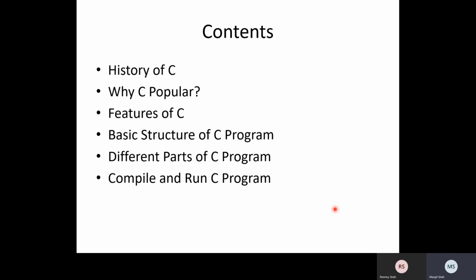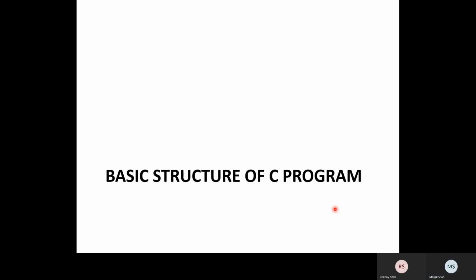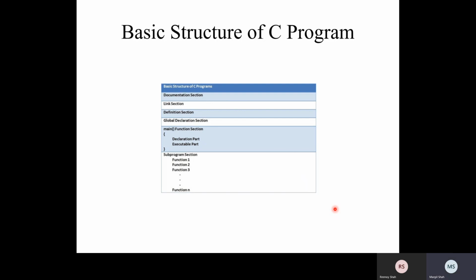Now let us see the basic structure of a C program. So this is the basic structure of a C program. It starts with a documentation section, linking section, definition section, global declaration section, main function, and other functions. You need to remember this flow, or we can say this structure of the C language, in detail very carefully. You need to remember the documentation section.